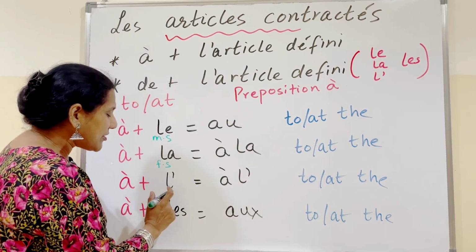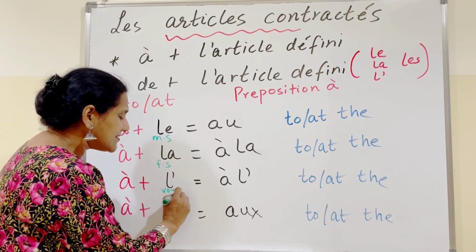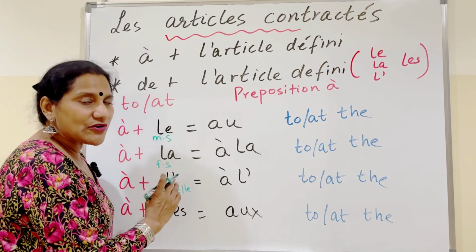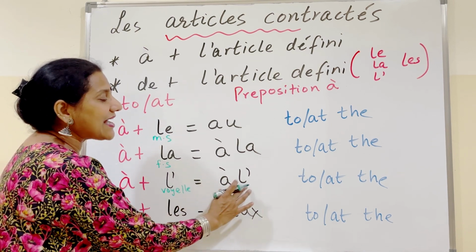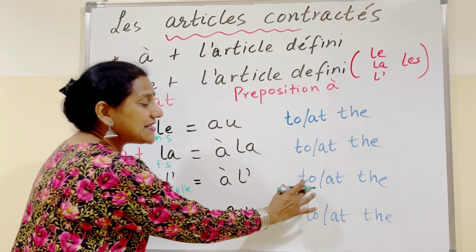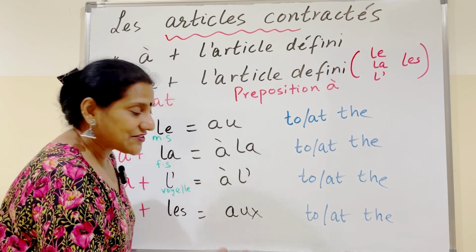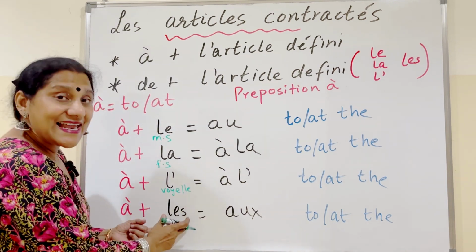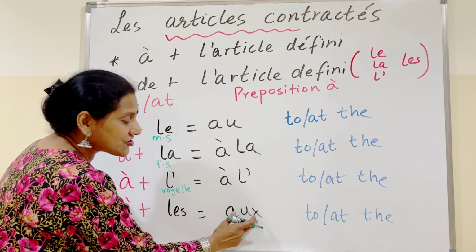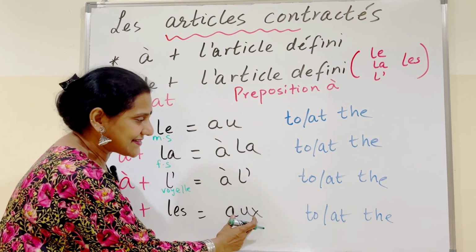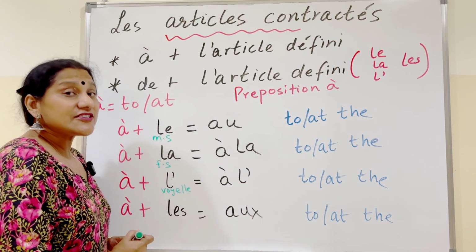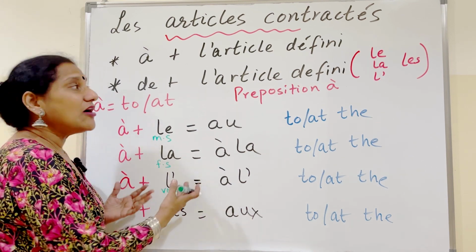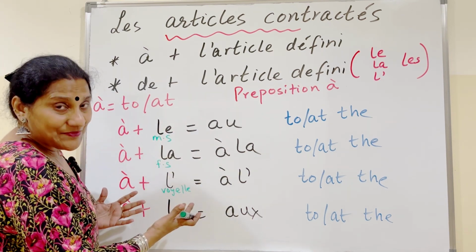À plus l', that is in front of vowels, whether it's a masculine noun or a feminine noun, it becomes à l', meaning to the, at the. And à plus les becomes contracted to aux, which means to the, at the. So this is what contracted articles are with à.